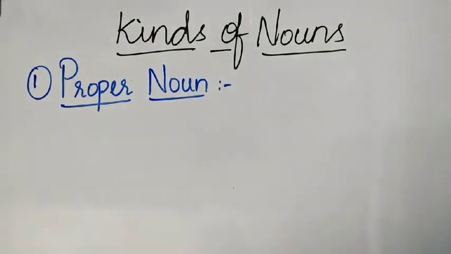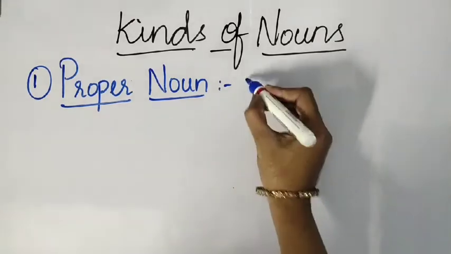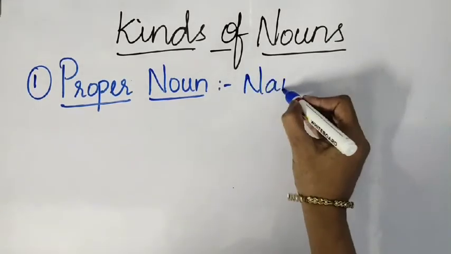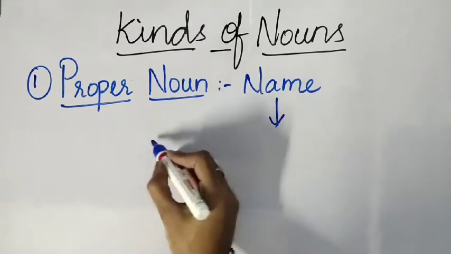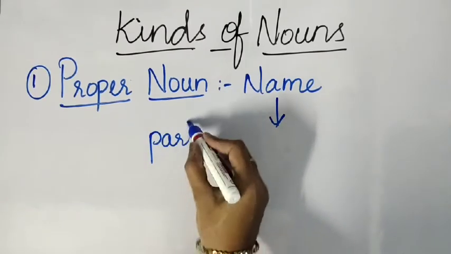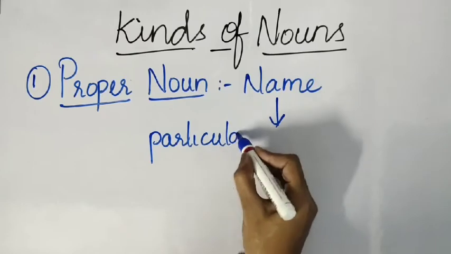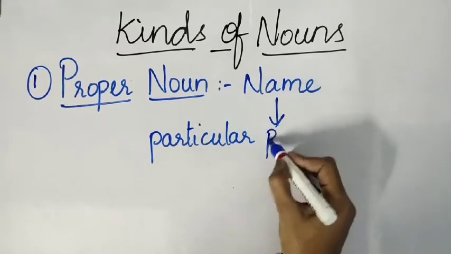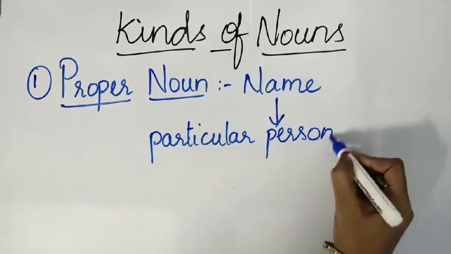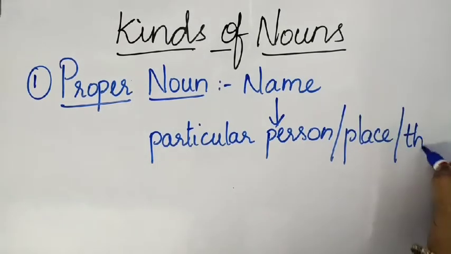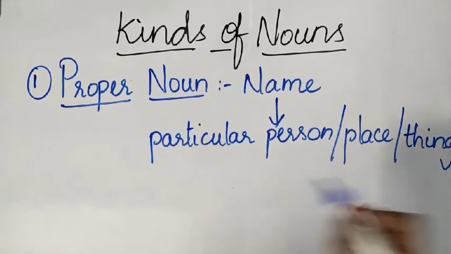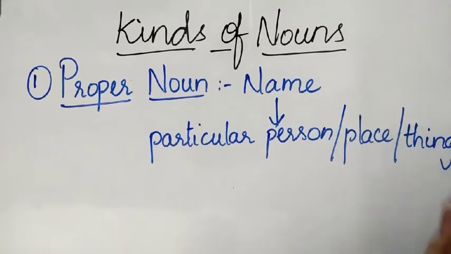This is also a name, but this name belongs to a particular person, place, or thing. It should be an individual name of a person, a place, or a thing.